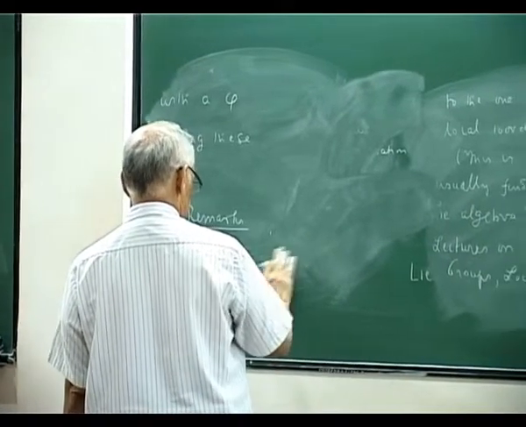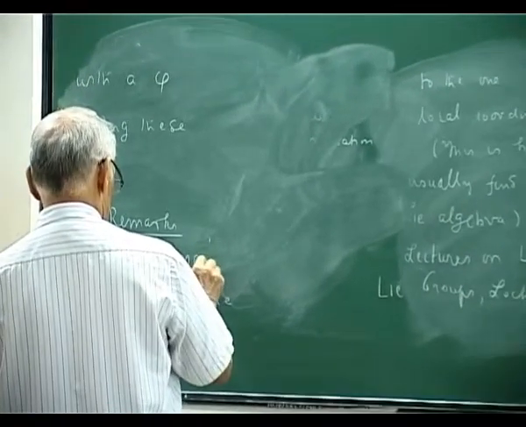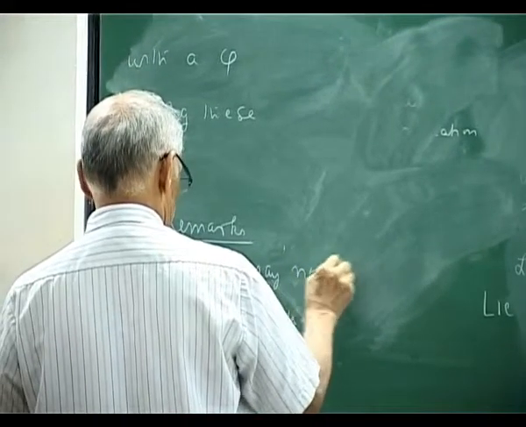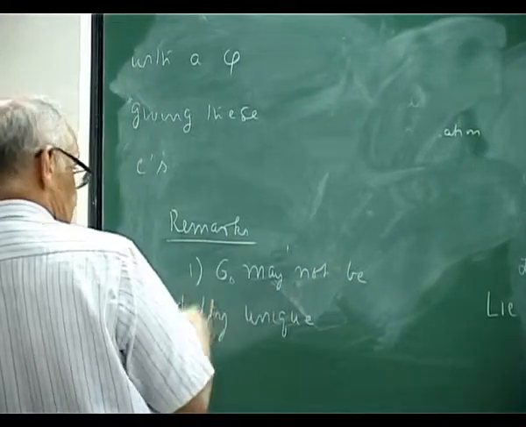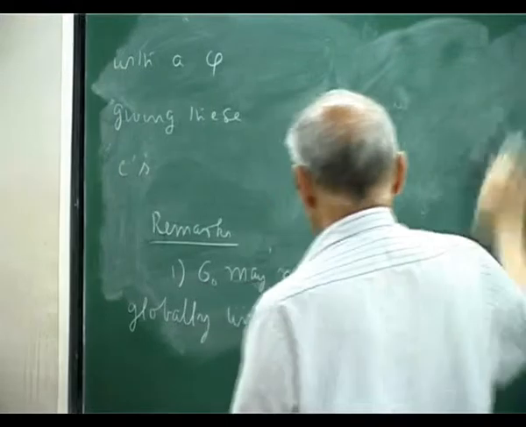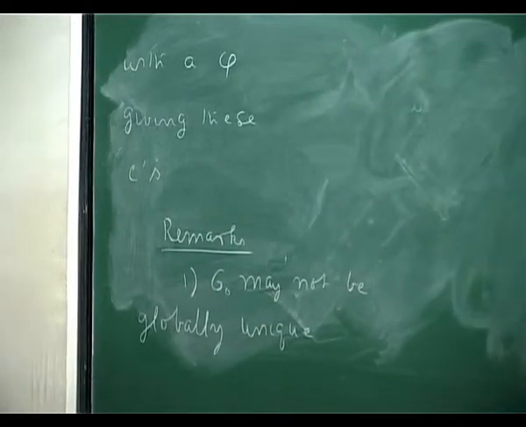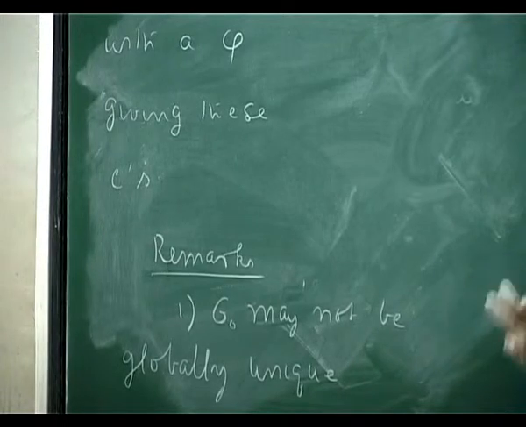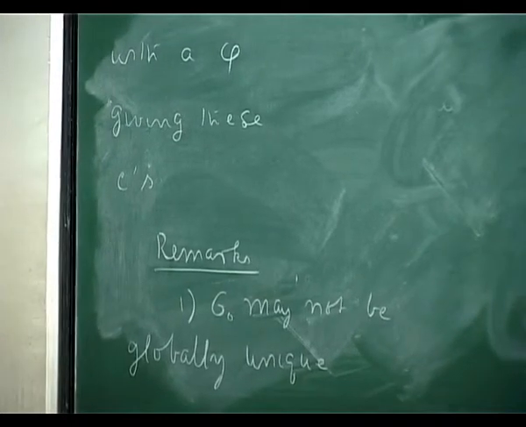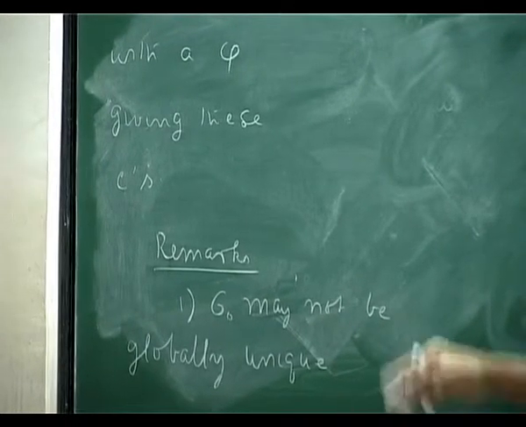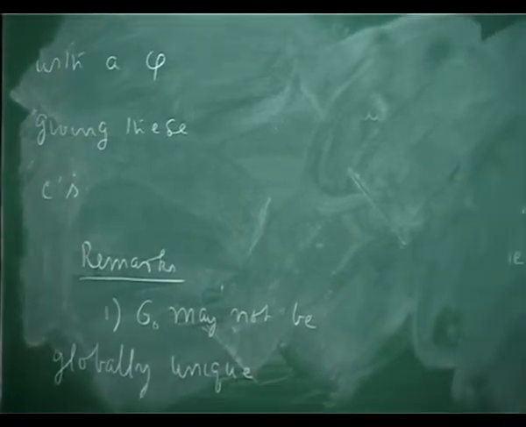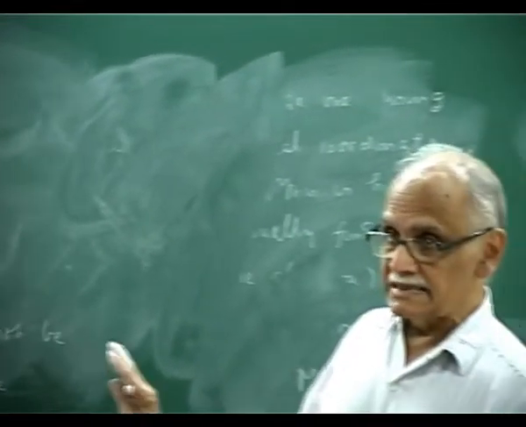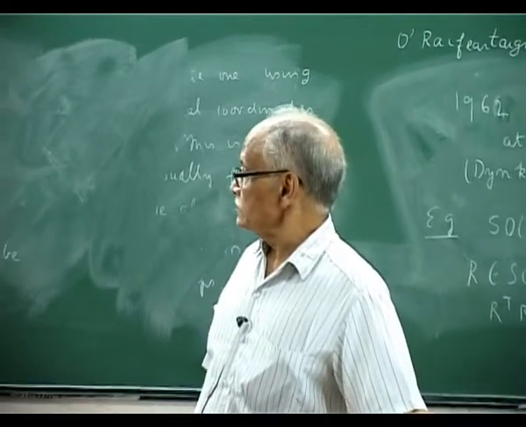May not be. This I can discuss in a clear way. You may get more than one Lie group globally from a given Lie algebra. In fact, you may get a whole lot of it. That is much easier to understand and control.